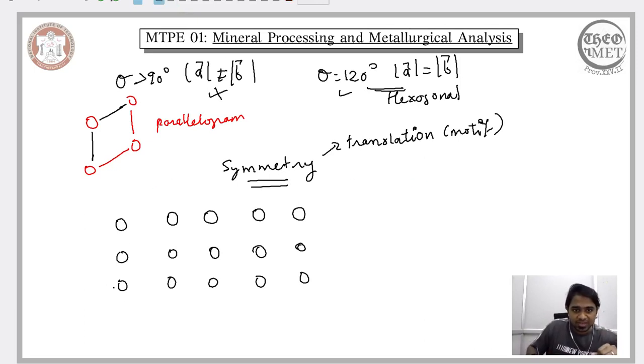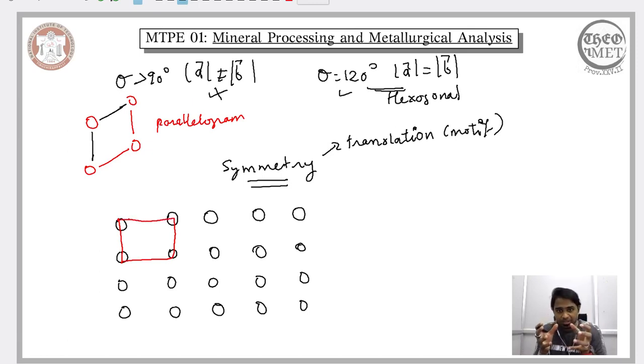So let me extend this lattice plane. This is the lattice plane that we have, and we want to see if it exhibits a translation symmetry or not. In order to do that, let us consider a local arrangement. Let us assume that this is the local arrangement of the atoms. Translation symmetry is possible when we translate this local arrangement and are able to establish the overall lattice plane. When we are able to do that, it means this particular arrangement of the atoms exhibits translation symmetry.